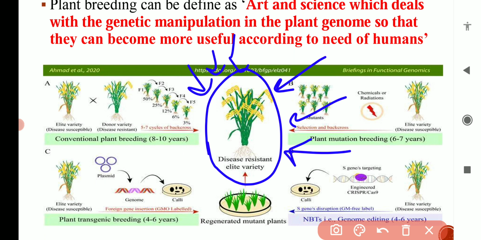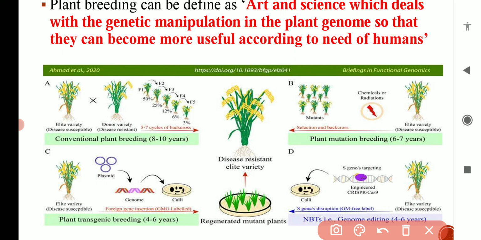The disease resistant genes, for example: this is one variety, this is another variety. We will make a cross between these two varieties and try to transfer the disease resistant gene from this donor to this recipient, because this is our variety, a very good variety.